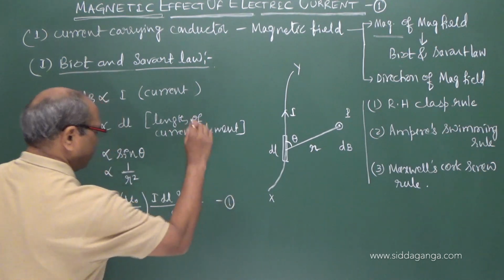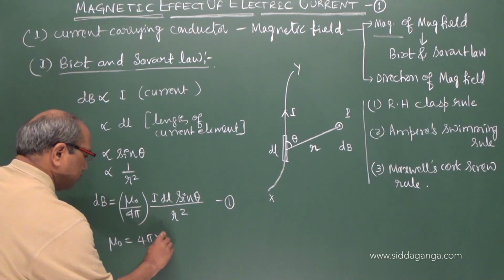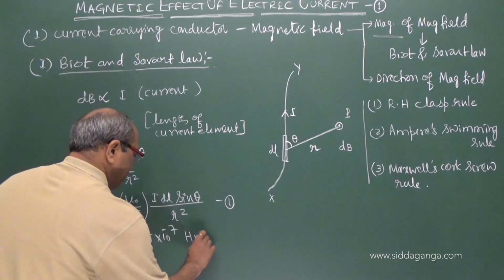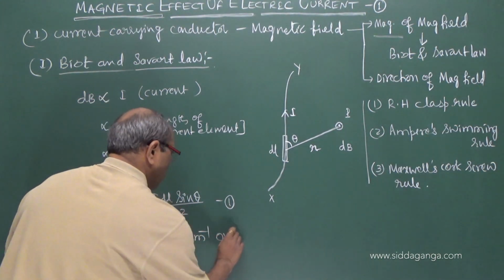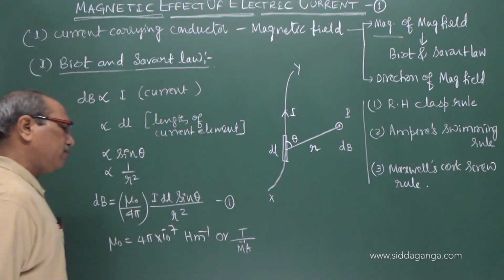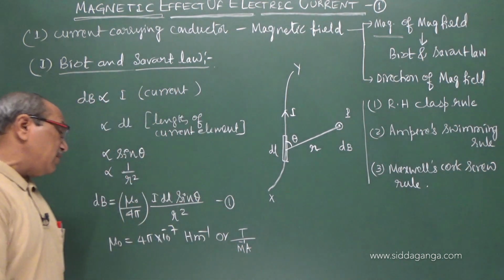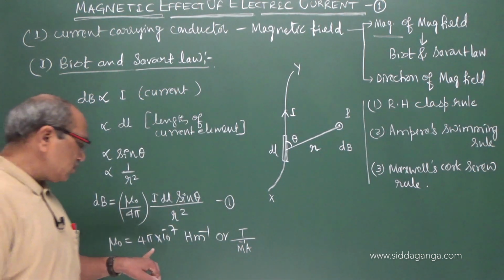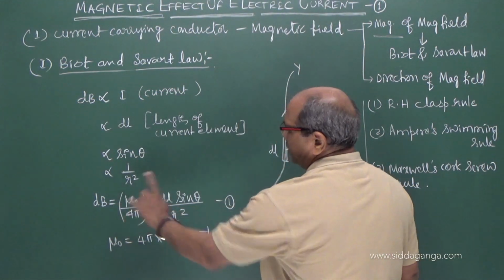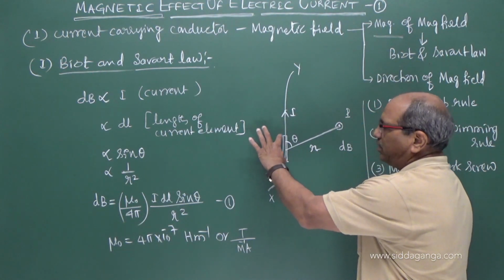You know mu naught equals 4 pi into 10 power minus 7, in Henry per meter or Tesla meter per ampere. This is the absolute permeability of the vacuum, a constant we brought here. This gives the expression for the magnetic field due to the current element of length dl.